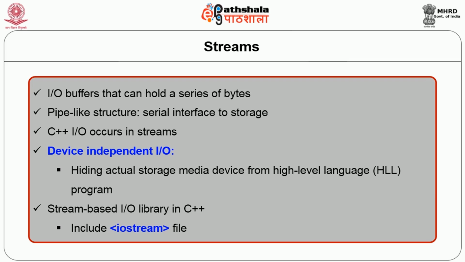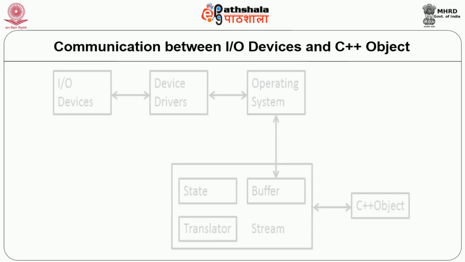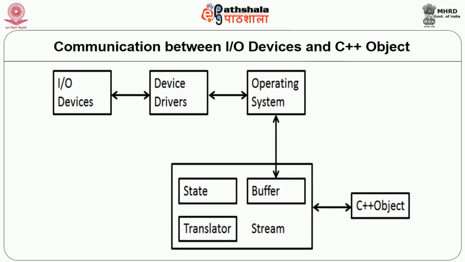To use these stream-based operations, we need to include the iostream file in the program. The communication between I/O devices and the C++ object in a high-level language C++ program takes place via the operating system. We have the device drivers. The device drivers talk to the devices and the operating system, and the operating system provides the data to the stream class, and that stream is associated with the C++ object.